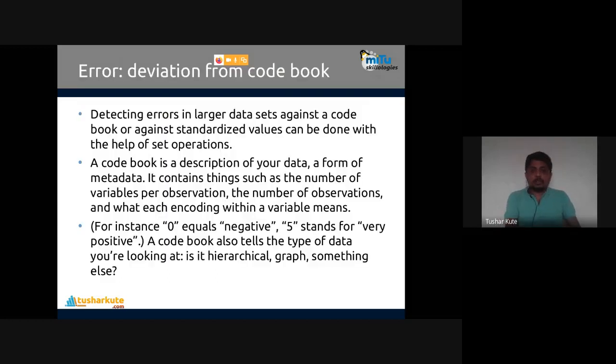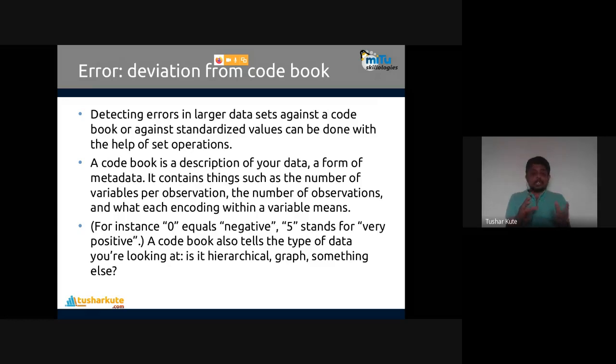Now, the next one is deviation from the code book. Detecting errors in a large data set against a code book, against standardized values, can be done with the help of set operations. A code book is a description of your data, a form of metadata, data about data, describing the data. It contains things such as the number of variables per observation, the number of observations, and what each encoding within a variable means.